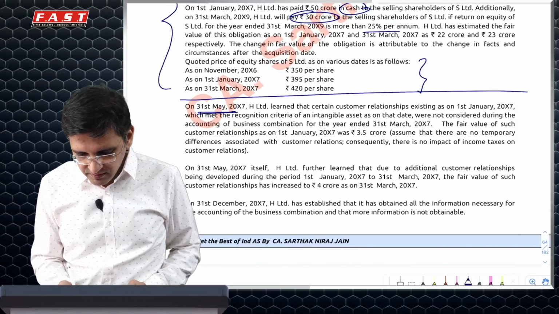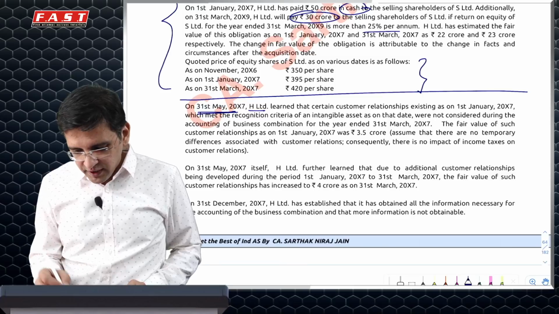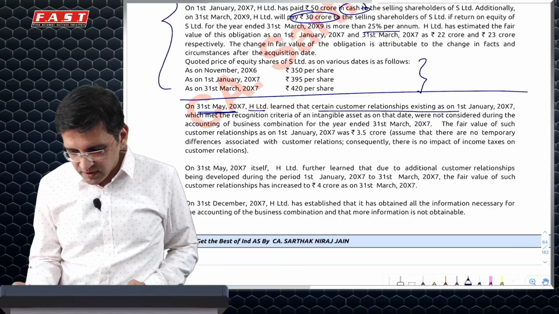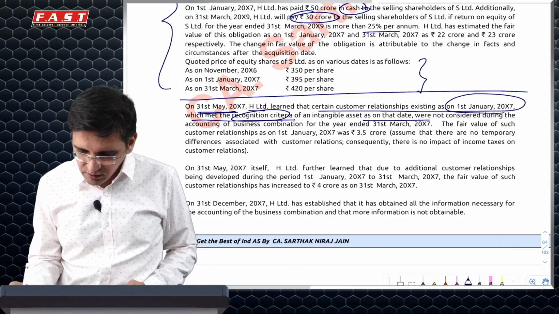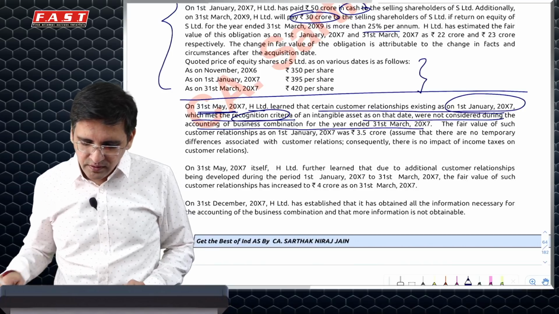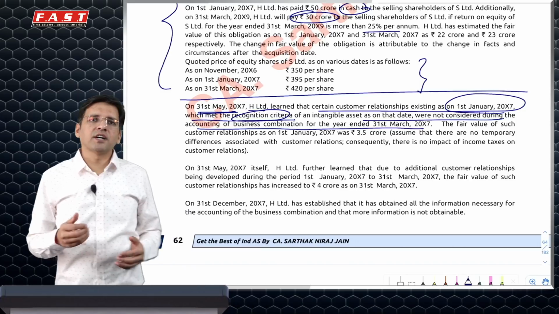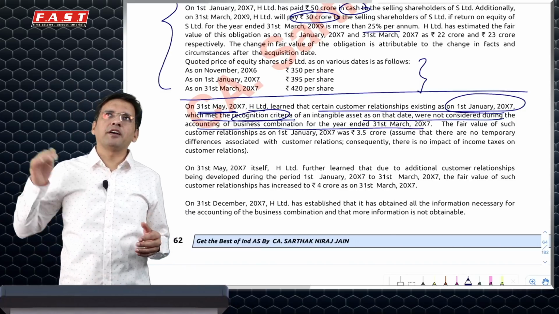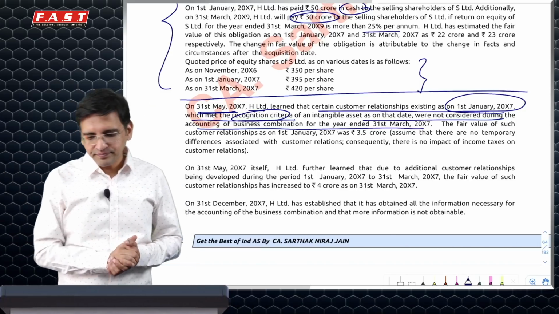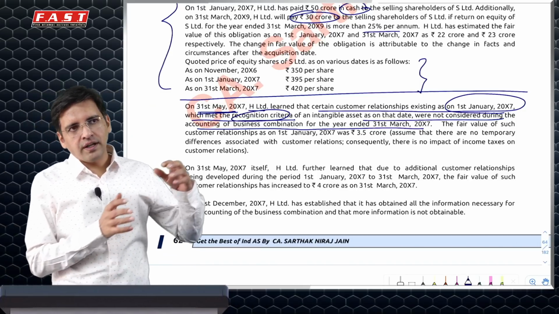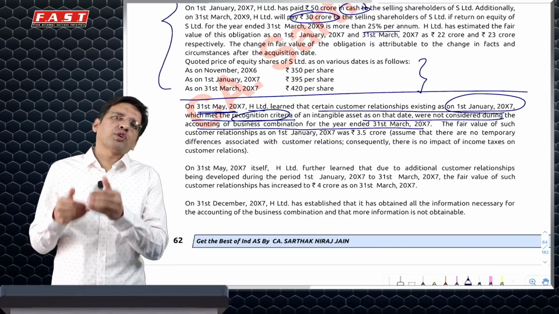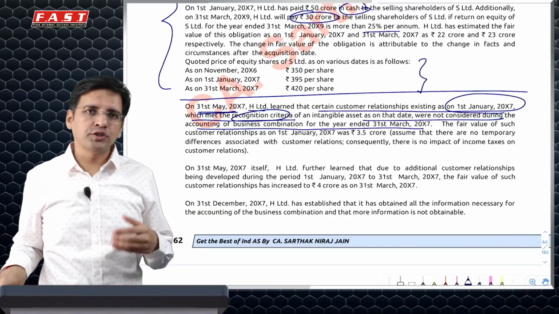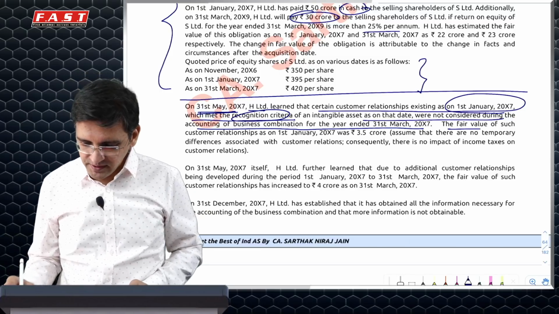Then it says 31st May, which is after the date of acquisition, we learned that certain customer relationship which existed on 1st January, which met the recognition criteria also, were not considered. So this will be treated as what? An adjustment. During the measurement period, you identify something, you have to correct it. Because you've already recognized goodwill on 31st March, and then you get to know about this, you will have to retrospectively, with restatement, change your goodwill and the value of assets.